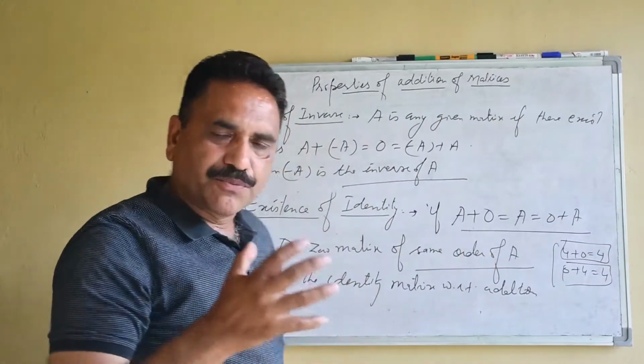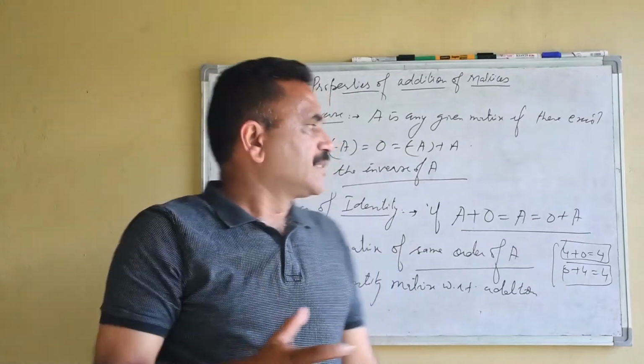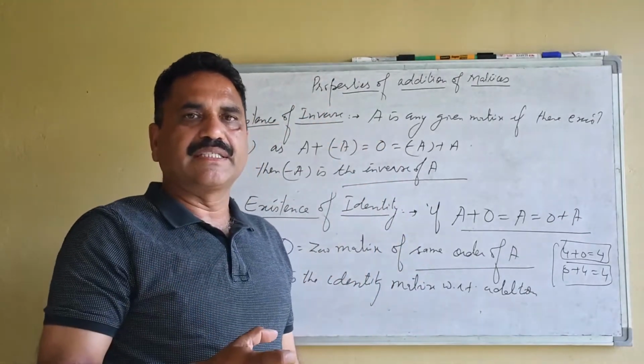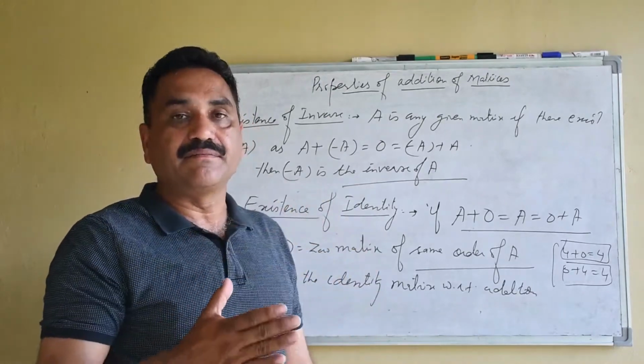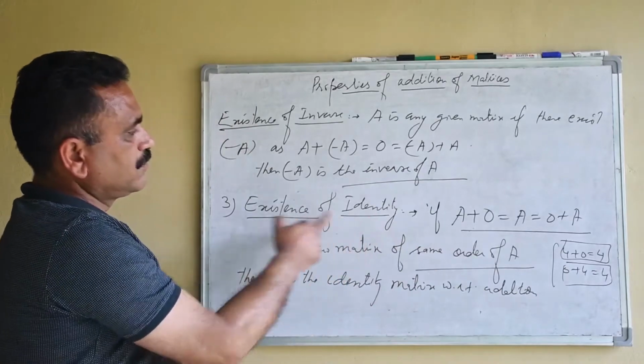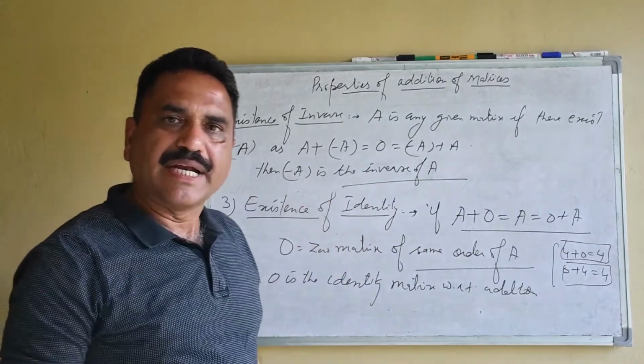Existence of inverse is possible if the given matrix is added to the inverse matrix and we get the identity matrix with respect to addition.